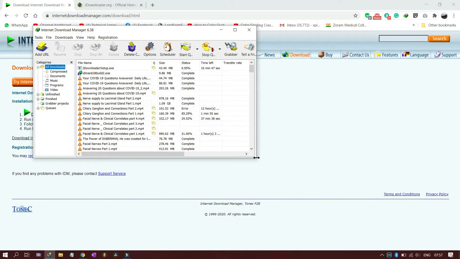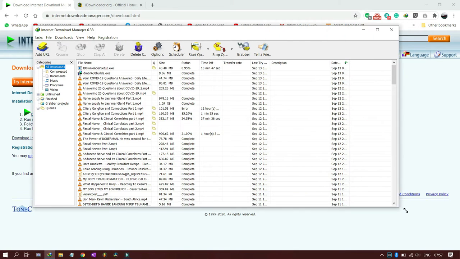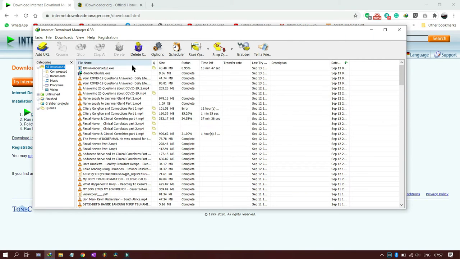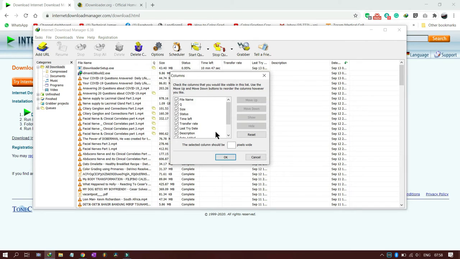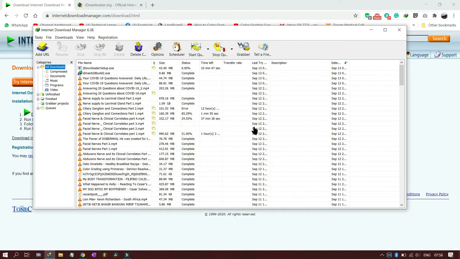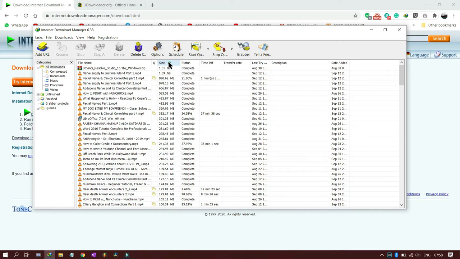There are many other options in this program. You can expand the window, and you can search using different parameters. So you can click on a column, the time when the file was created, when it was added, the status of the different files, and the size of the file. Like you can click on size, ascending or descending order, and in that manner the files will be sorted out. So like this.